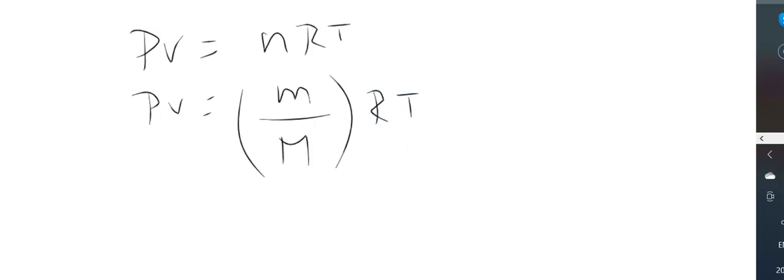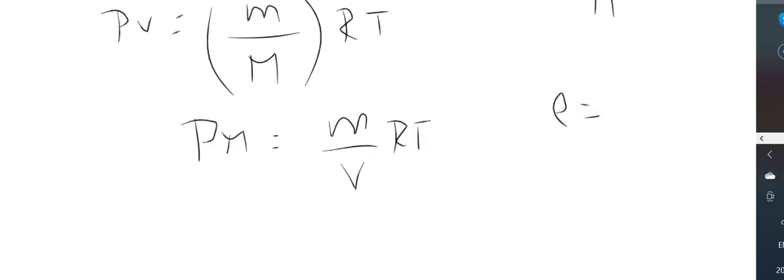That is what I have substituted here. Now what is PM? PM is equal to M by V. Let me bring this V here. P M is M by V RT. Now we know rho, density, is nothing but PM by RT.